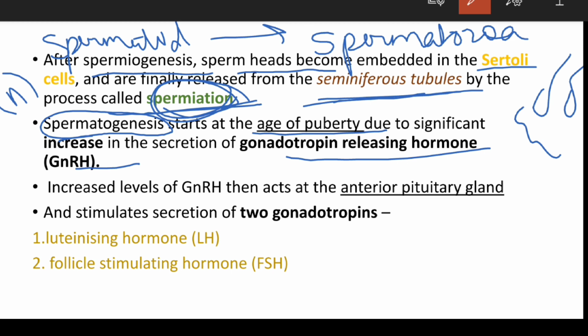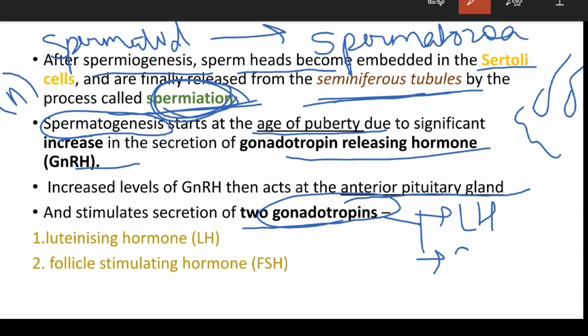Increased levels of gonadotropin releasing hormone act at the anterior pituitary gland, which we have already discussed in our previous video, and stimulate the secretions of gonadotropins. So who are these gonadotropins? These are luteinizing hormone and follicle stimulating hormone. See, gonadotropins are luteinizing hormone and follicle stimulating hormone.